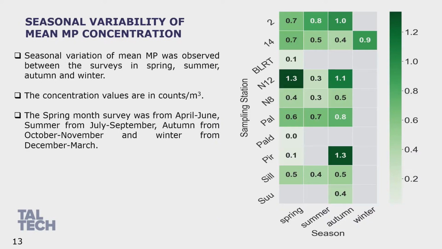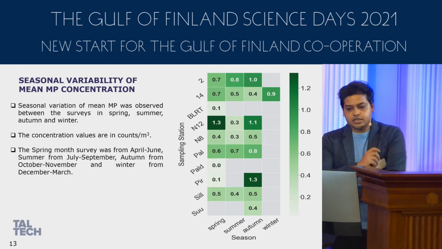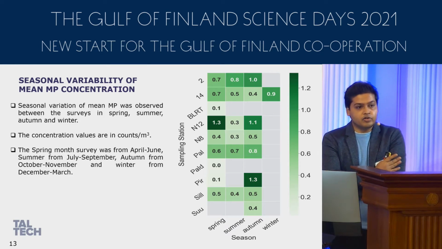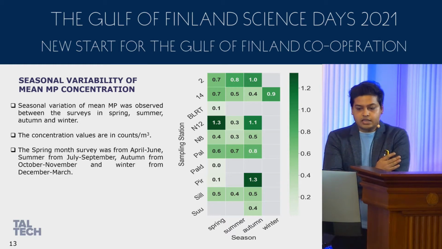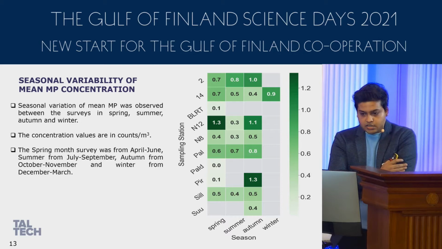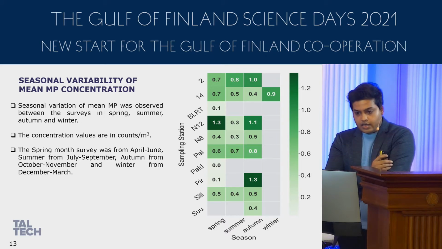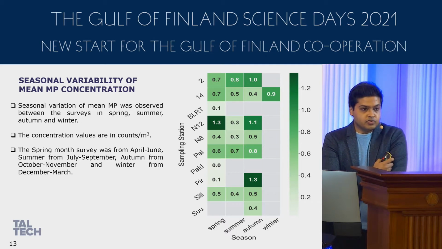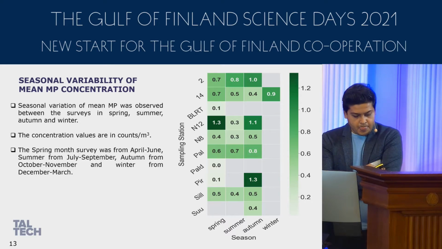So until now, we have discussed the spatial and temporal distribution, but we also thought to check if there is any seasonal change in the microplastics. So what we did is that our entire 5 years of data, we bifurcated into 4 different seasons. As you can see, we had spring, summer, autumn, and winter. So we found there were seasonal changes. And you can see that in winter, there was only one sampling, which was done in station 14.